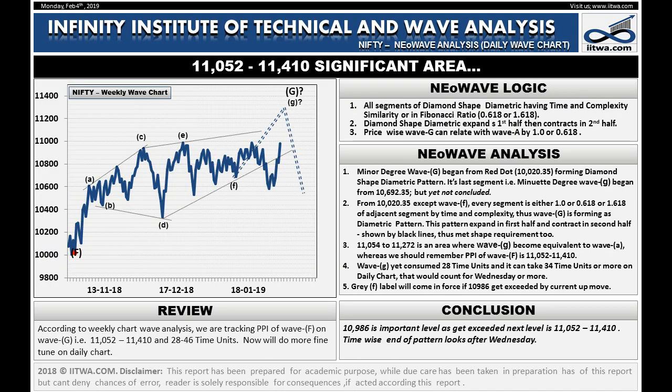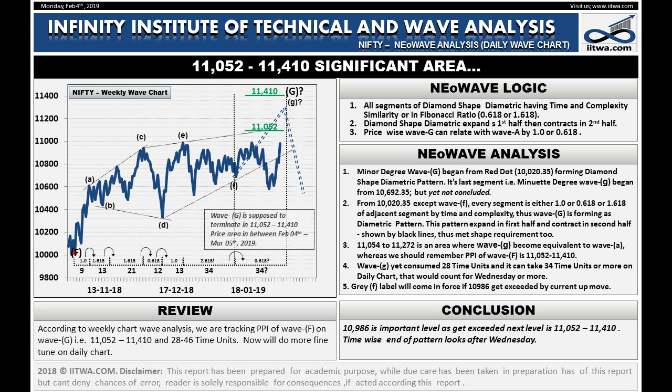The daily wave chart has no significant difference. The price area is the same, that is 10,052 to 11,410 on this chart, and the time zone is also the same, that is, said pattern can end after February the 4th, but before or on March the 5th. The GRAF label can be fixed if Nifty prices exceed the 10,986 mark. Like this, you need to develop a long-term view, then step down and develop a mid-term view. Finally, study the short-term chart. Then, after understanding and preparing the trade map, ride a wave with calculated risk.